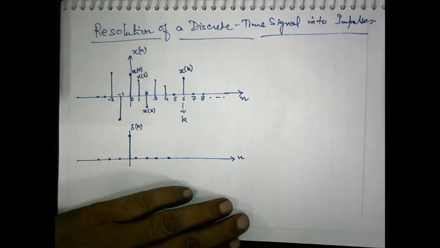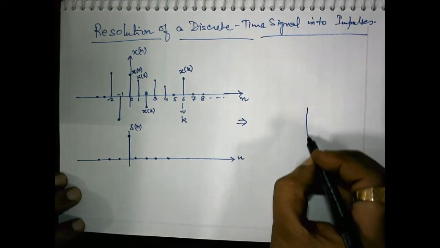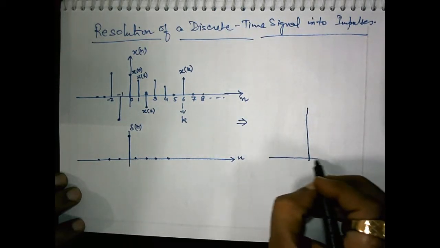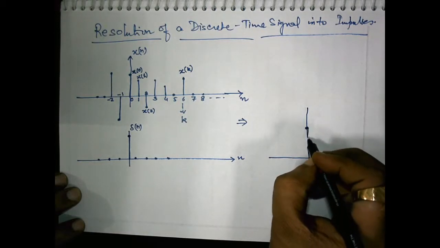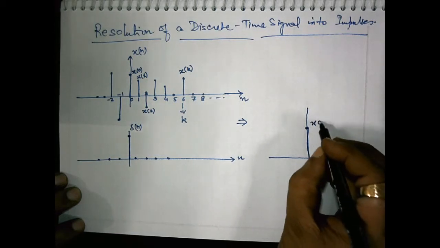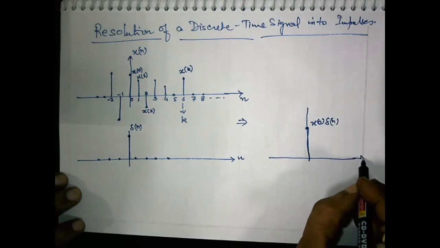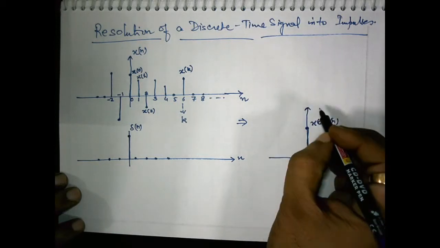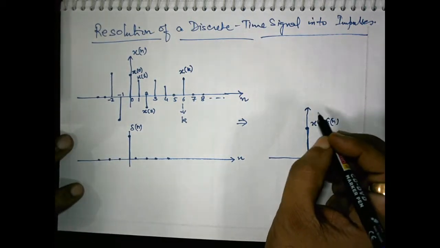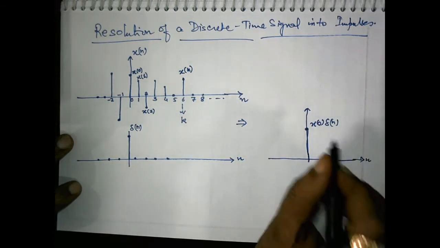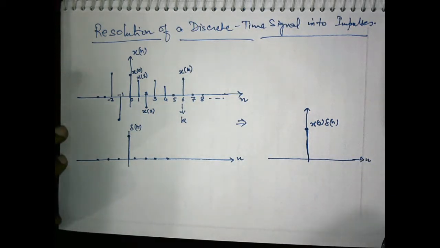At the output we obtain x(0) delta(n). This is n and this is the output that we are obtaining because of multiplication. This is not x(n), not delta(n), this is x(0) delta(n). This is some intermediate output, you can say.